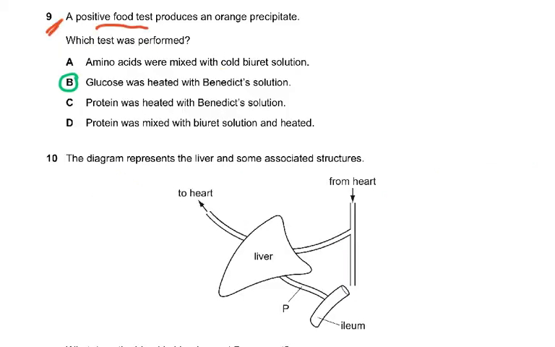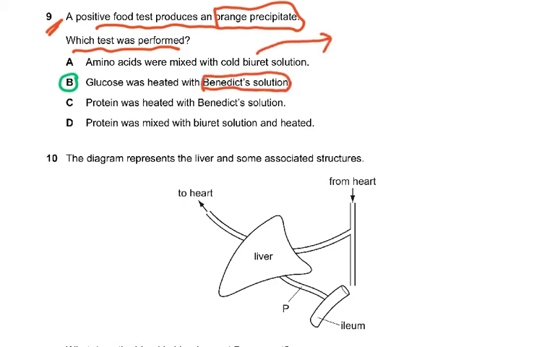Question 9. A positive food test produces an orange precipitate. Which test was performed? Naturally, it was Benedict's. You remember biuret is for protein. And this was wrong: protein was heated with Benedict's. Benedict's is only for sugars, reducing sugars, glucose. Protein was mixed with biuret and heated.